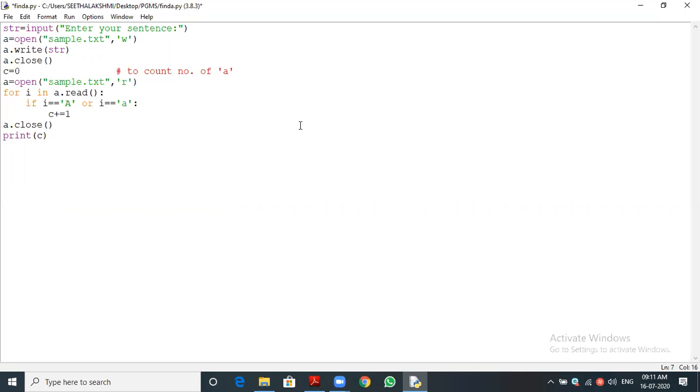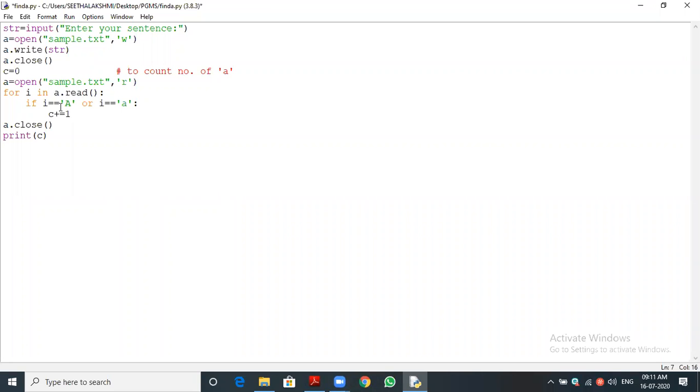How will it be read? One by one. So a.read() contains all the characters which are stored in the file. Okay, the first character will be assigned to i. Then you can see if i equals capital A, or i equals small a. If the letter is a, the C value will be increased by 1.